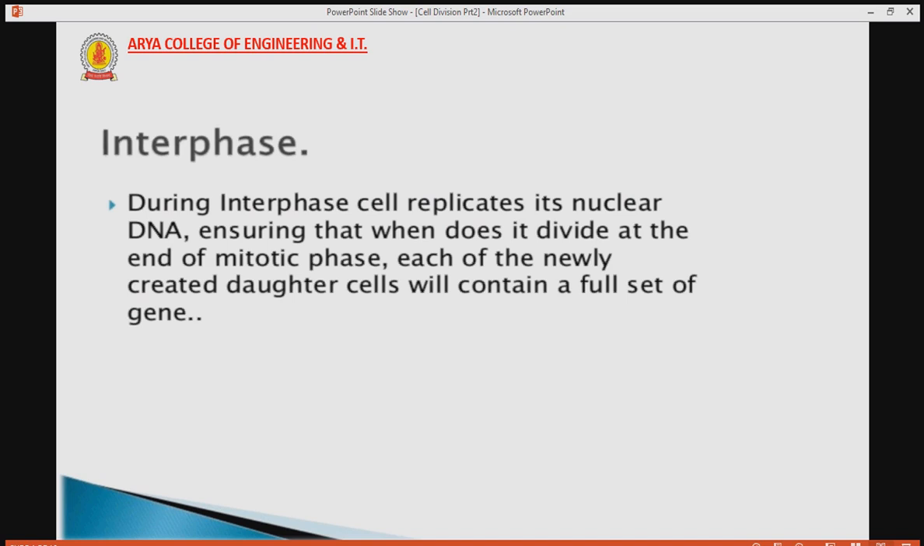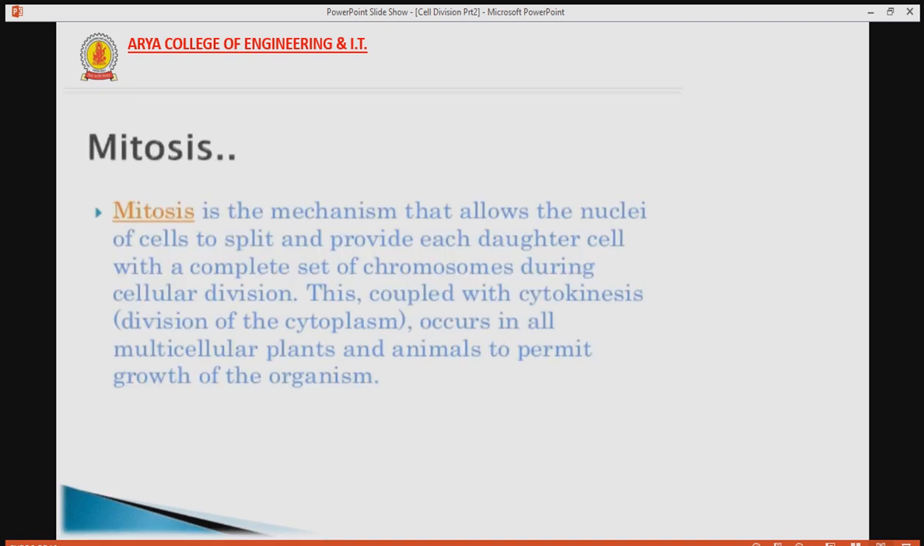So, interphase is the preparatory phase. It has three different phases: G1 phase, S phase and G2 phase. We already discussed what happened in these phases. During interphase, the cell replicates its nuclear DNA, meaning the DNA gets doubled, ensuring that when it divides at the end of the mitotic phase, each of the newly created daughter cells will contain a full set of genes. The cell prepares itself, DNA gets doubled, so that when the cell divides, each daughter cell has a full set of genes.